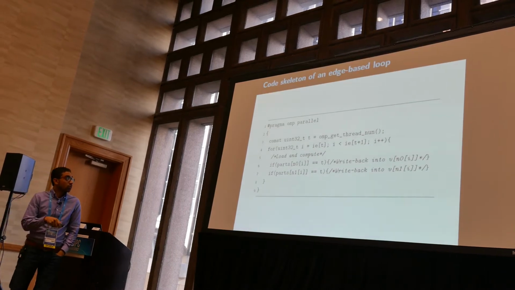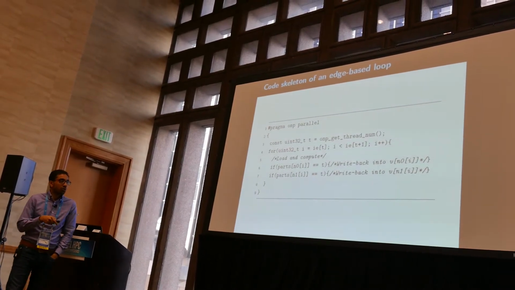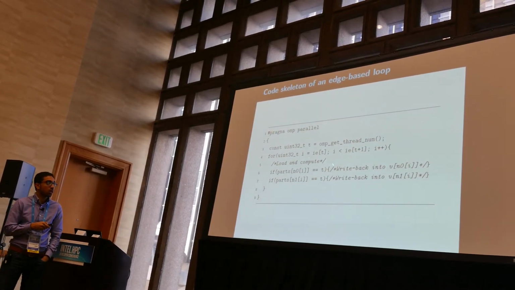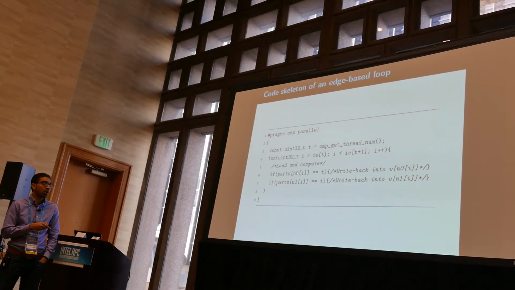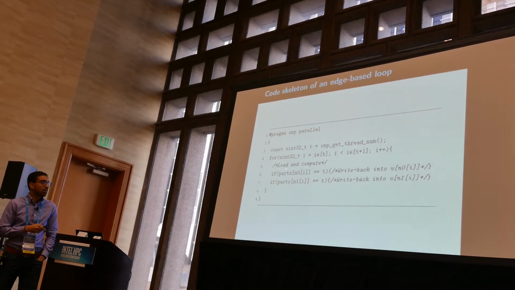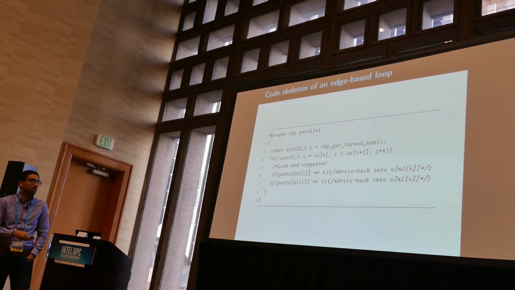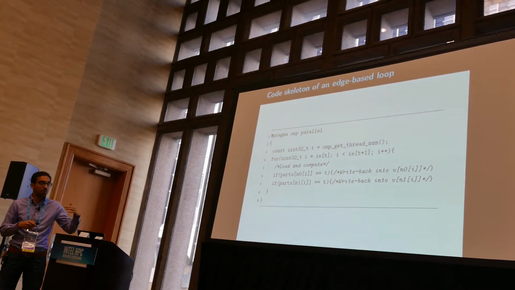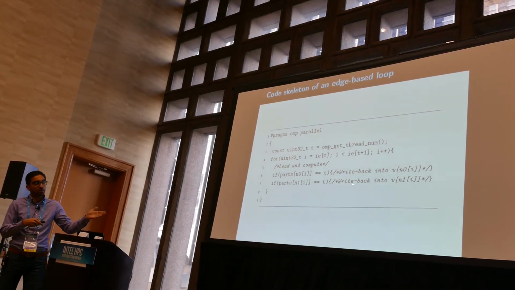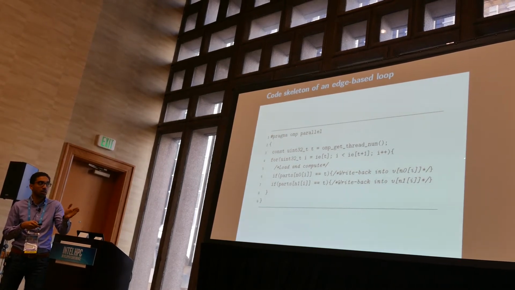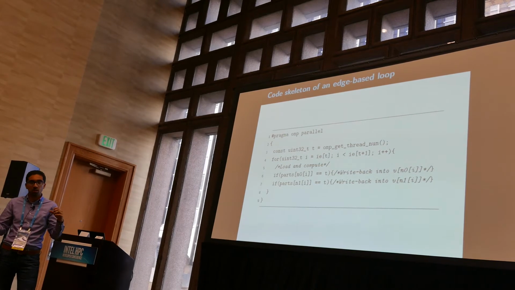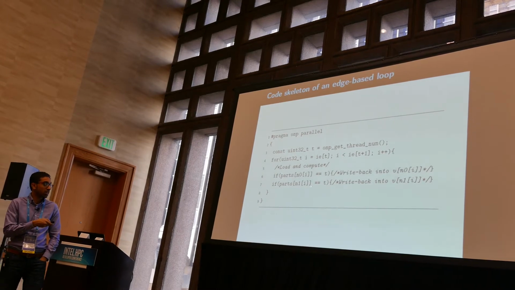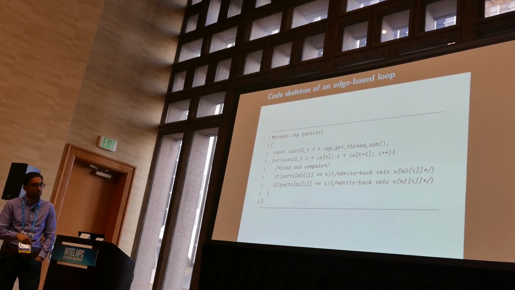So when we do the reordering and partitioning, the main kernel loop that loops over the edges looks like this. First, every thread loops over its own subset, and then everyone loads and computes their own subset. If the data belongs to the first node of the endpoint of the edge, then the thread will perform a write back to that specific node. If the other node is also processed by the same edge, it performs another write back to that node. So in here, one of these will occur as a redundant computation.